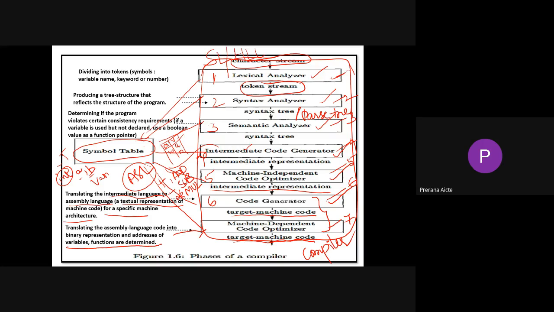The outcome of your semantic analyzer is the annotated syntax tree or annotated parse tree.